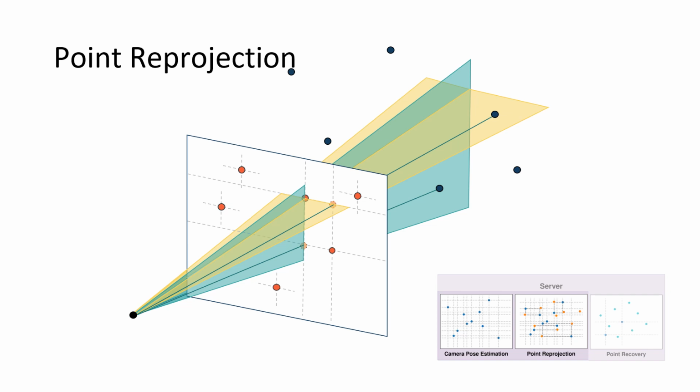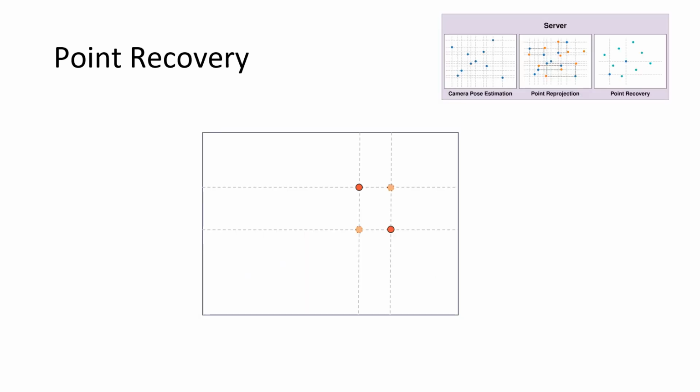An important thing to notice here is that if the correspondence is an inlier to the estimated camera pose, then the reprojected point would be close to the original point. With this, if both points in the pair are inliers, then the permuted points and the reprojected points will form a rectangle, and we can recover the swapping pair by identifying such rectangles. Afterwards, we can swap back their coordinates to recover the original points. With these recovered points, the original 2D geometric constraints apply again, and the performance gap will be reduced.